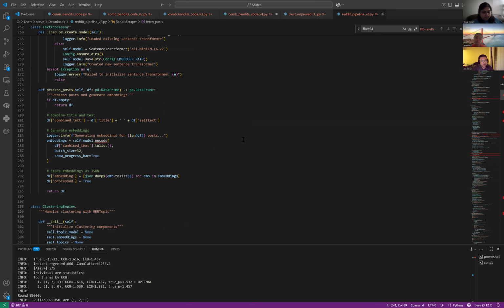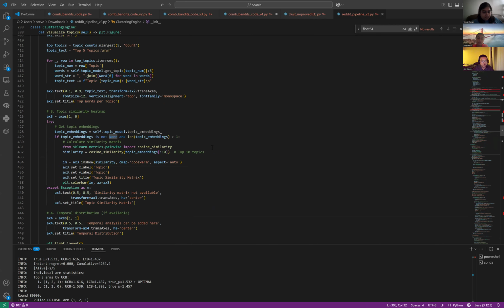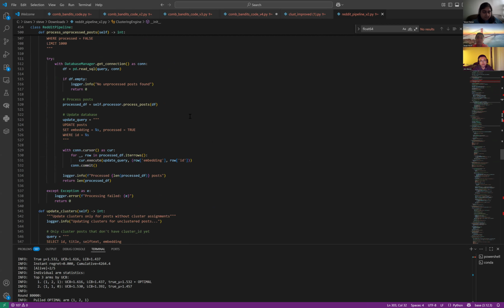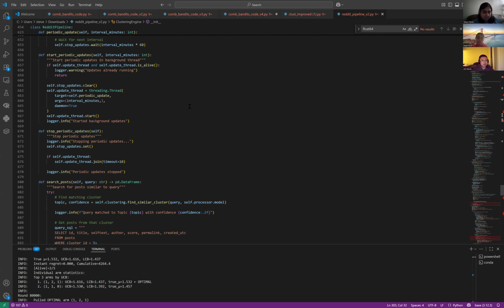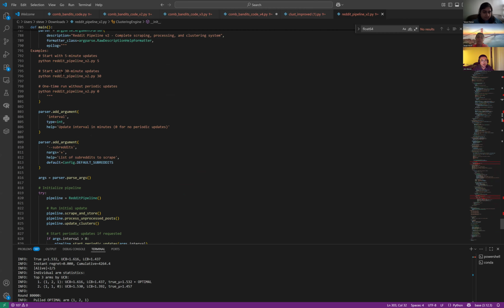Otherwise most of it is similar. You would see we try to use word topic. Most of our other stuff is really similar. We just call it scraper, processor, clustering engines. At the end of the day we tried to combine them into something that you can call from just one line.